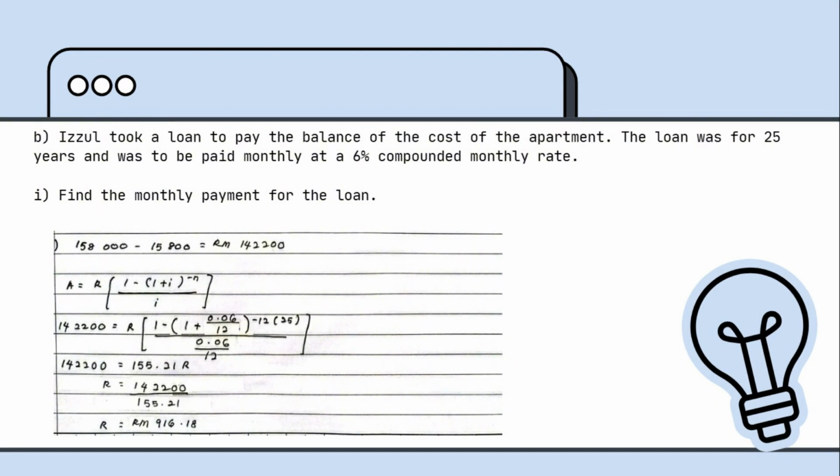So we need to figure it out first by subtracting the down payment from the total cost of the apartment, which is 158,000 minus 15,800. So we get the answer, which is 142,200 ringgit.